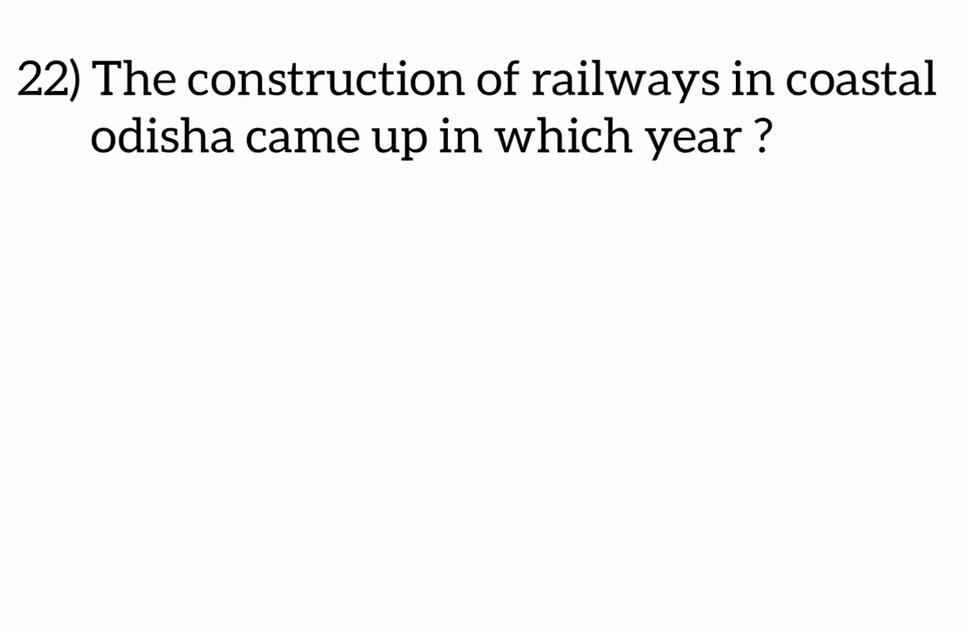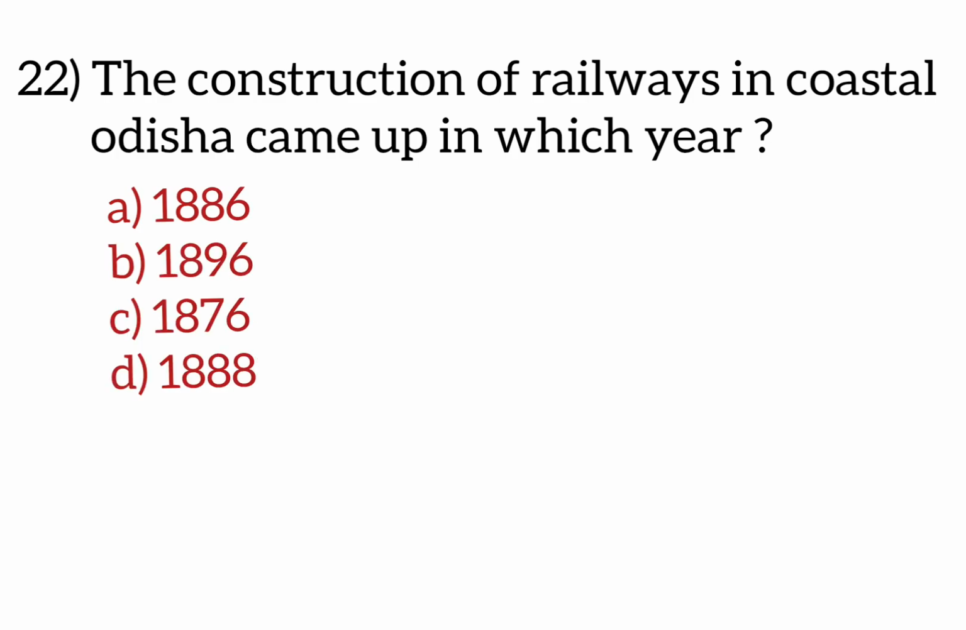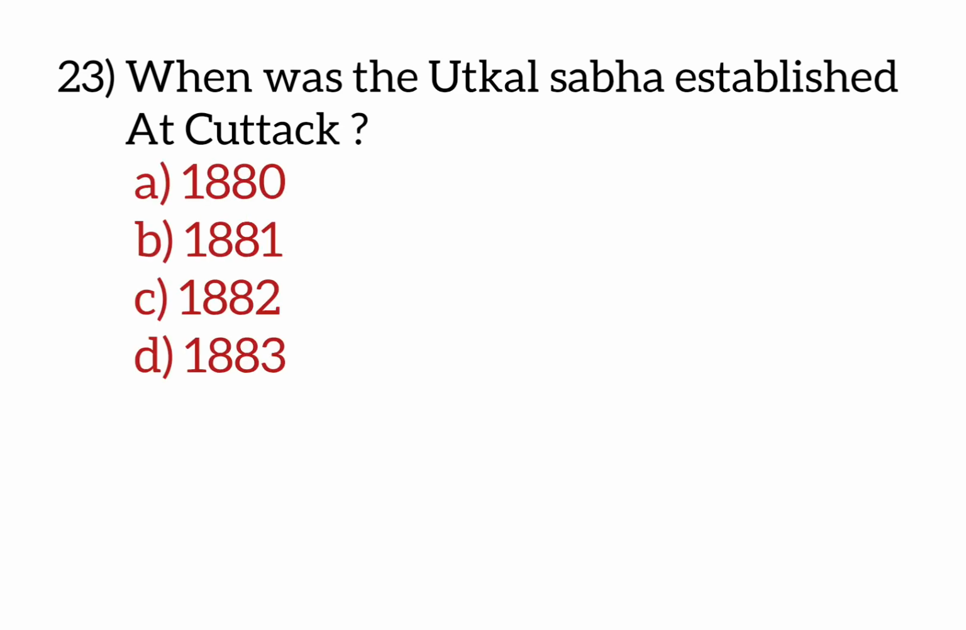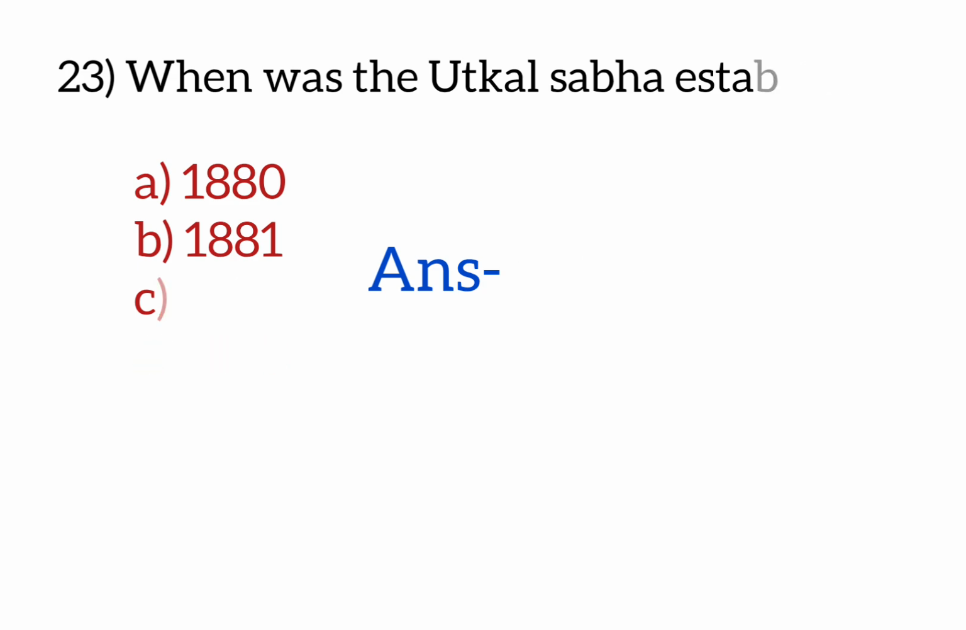The construction of railways in coastal Odisha came up in which year? Options are 1886, 1896, 1876, 1888. Answer is 1896. When was the Utkala Sabha established at Cuttack? Options are 1880, 1881, 1882, 1883. Answer is 1882. Next question.